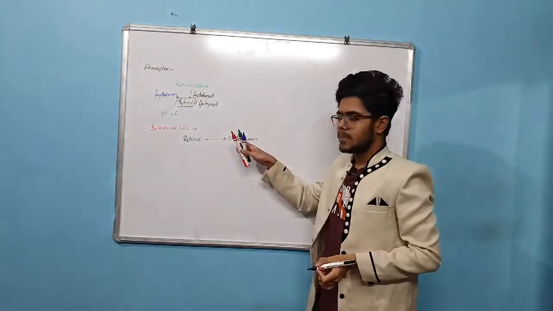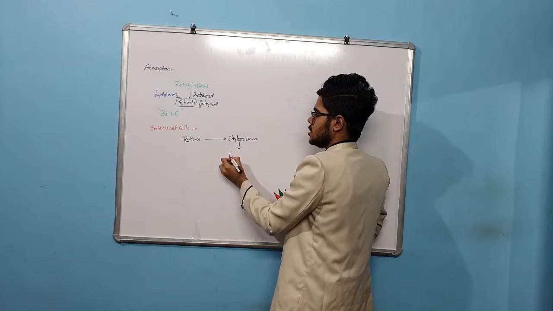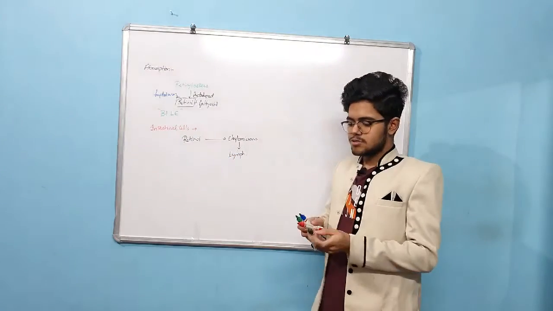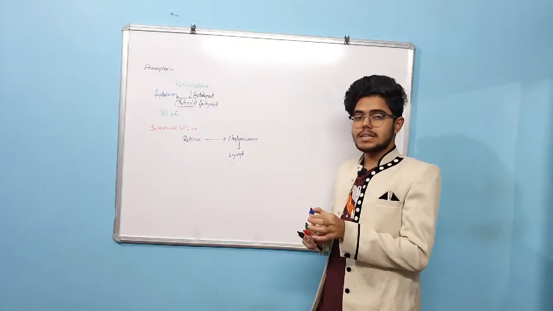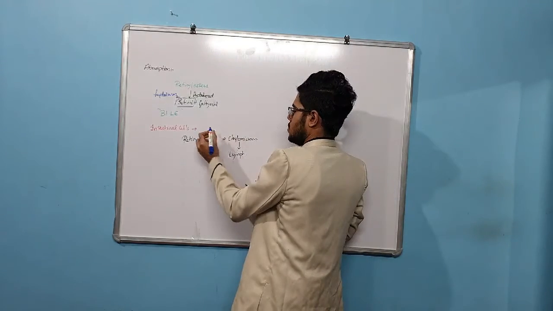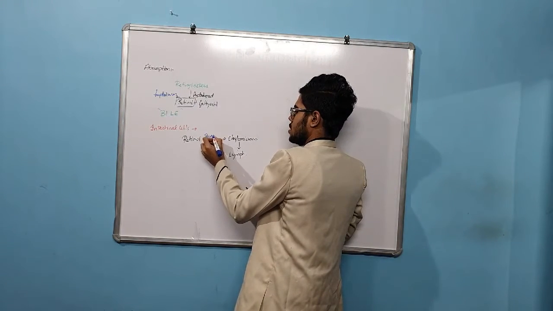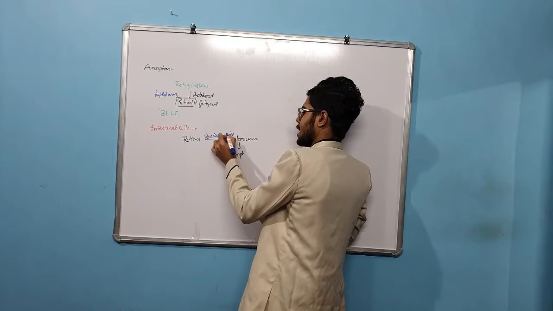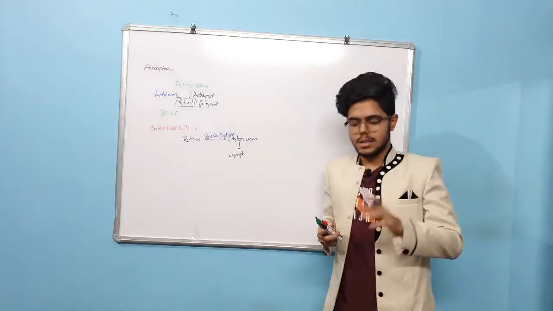So what is actually happening? There is re-esterification to form chylomicrons, and these chylomicrons get transported in the lymph.